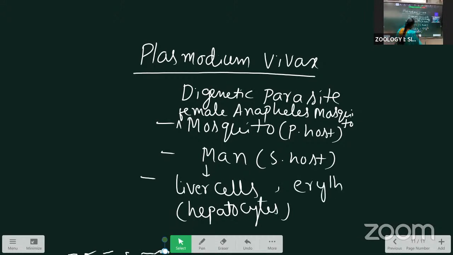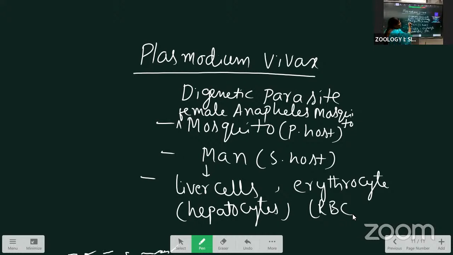Inside the liver cell or erythrocytes, they are present and undergo asexual reproduction. The sexual reproduction of the Plasmodium occurs in the mosquito. The asexual reproduction occurs in man, that is, in the liver cells as well as the erythrocytes, the RBC.